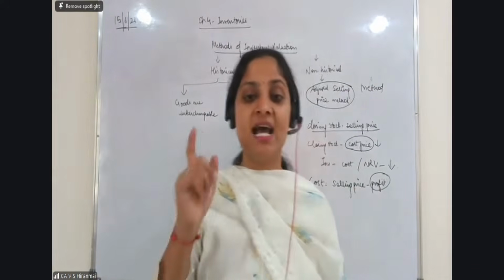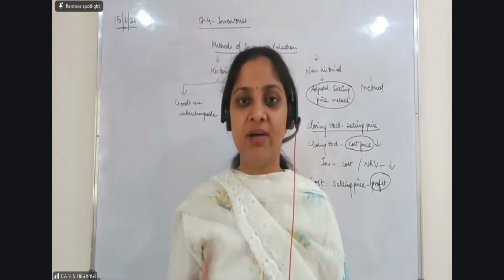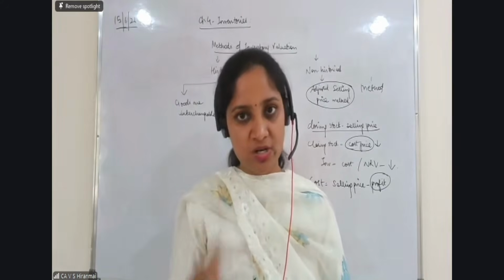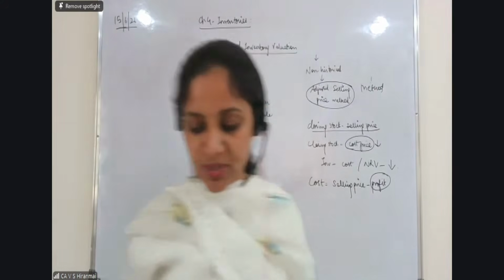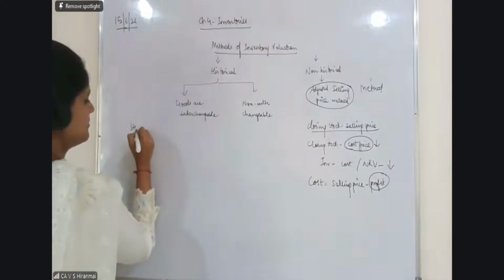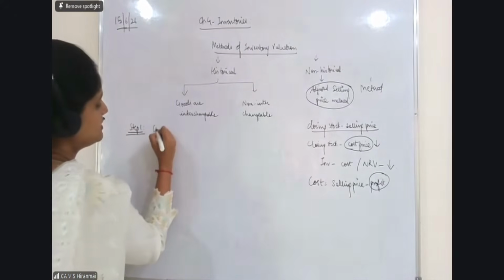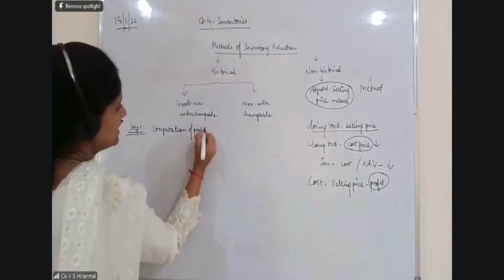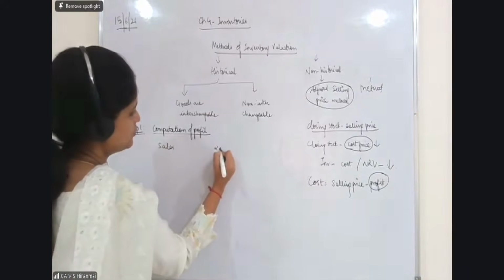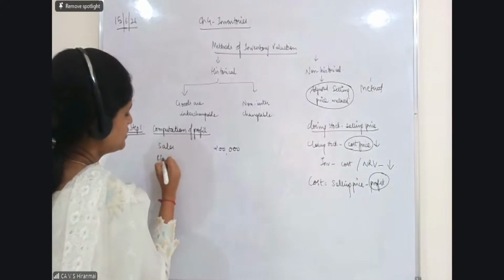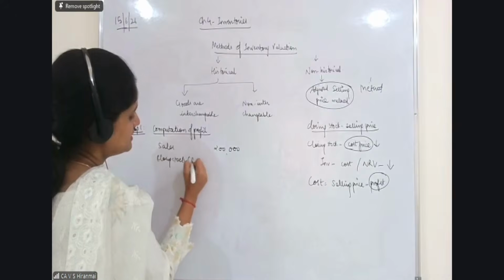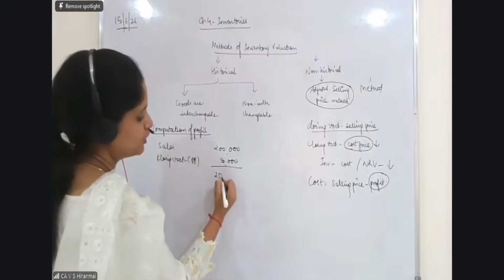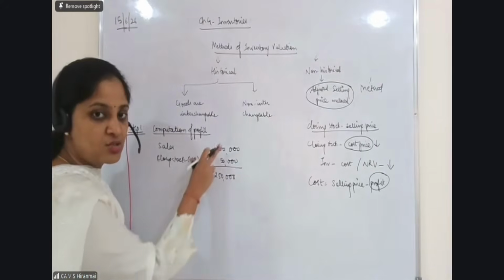So in the last class, I started doing illustration number 7. For the people who were not there in the class, I would like to reiterate because so many people have joined only this session. So I will do it very quickly. At that time, all of you please see step by step, we found out the computation of profit. If you read the question, you will understand that the total value of sales was 2 lakh and closing stock at the selling price, this was given, 50,000. So the total value of the sale is 2 lakh plus 50,000.